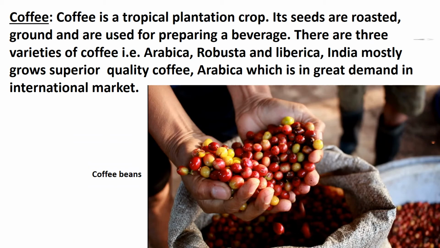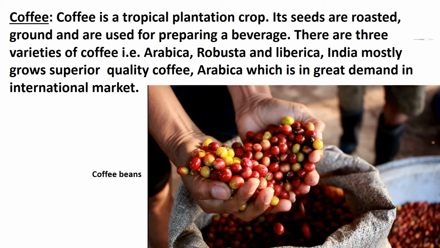Coffee. Coffee is a tropical plantation crop. Its seeds are roasted, ground, and are used for preparing a beverage. There are three varieties of coffee, that is Arabica, Robusta, and Liberica. India mostly grows superior quality coffee, Arabica, which is in great demand in the international market.